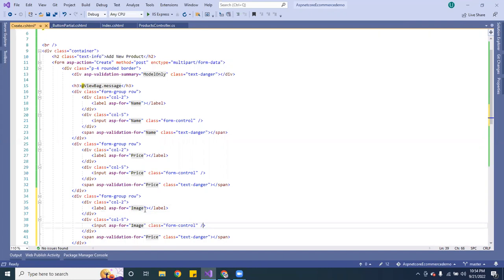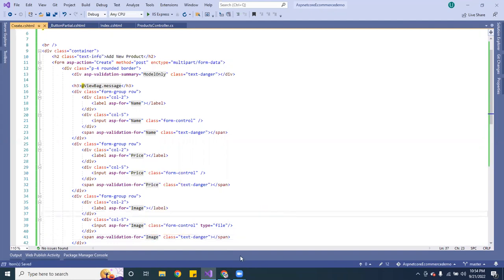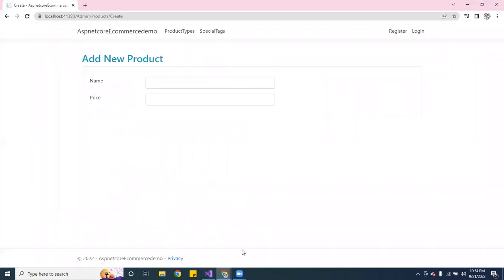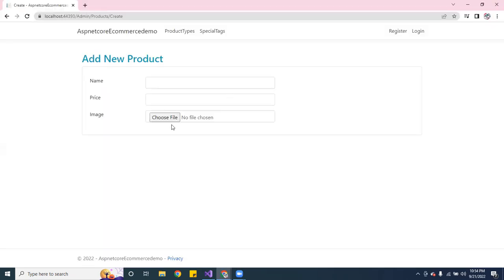Okay, and this is going to be type, and it's going to be file. That's that, and we want to go ahead and validate for Image, like that. Let me see what it looks like. So ASP, then of course, it marked it as a file input. It's very smart. It knows that it's a file that I'm going to upload a picture there.